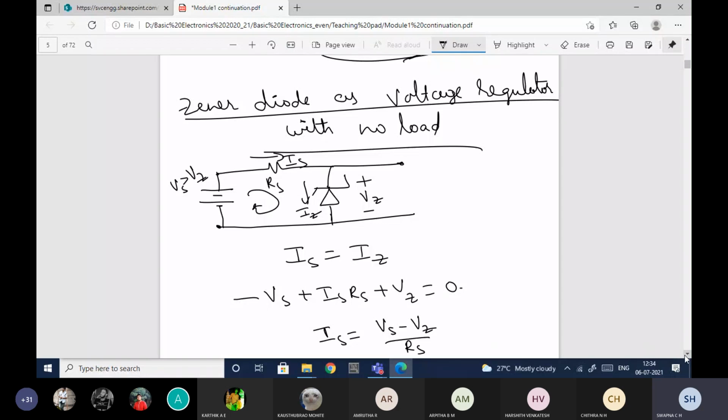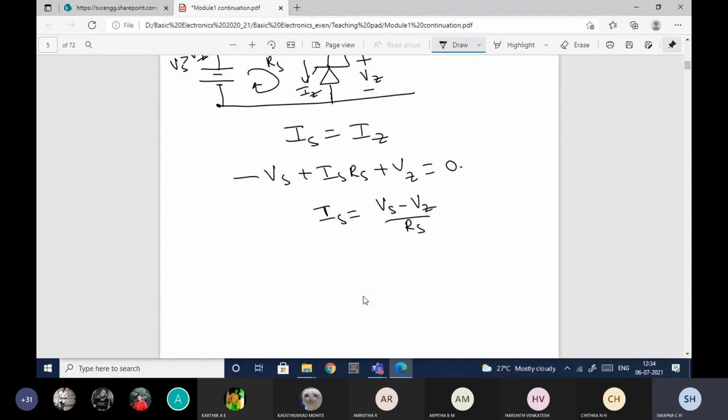Again here also RS is nothing but the current limiting resistor. The maximum current that it can take is only IZ maximum, IZM. IZM is the maximum current that can flow through the Zener diode. That's it with respect to the Zener diode as voltage regulator.